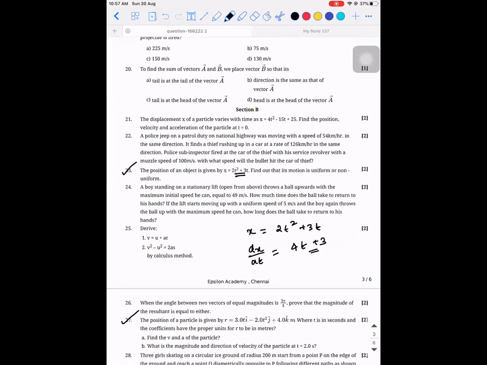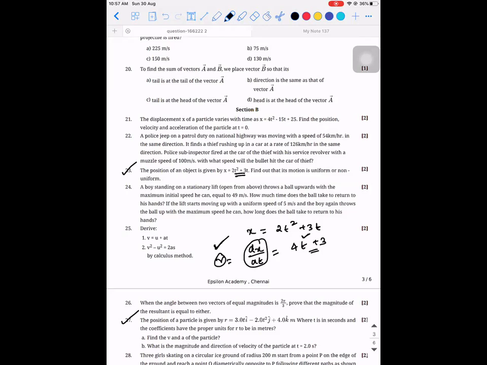If an object has to have a uniform motion, not uniform acceleration, uniform motion means the object is having a constant speed. Here, dx by dt gives you the speed. Is the speed a constant or a variable? So v is dependent on time.